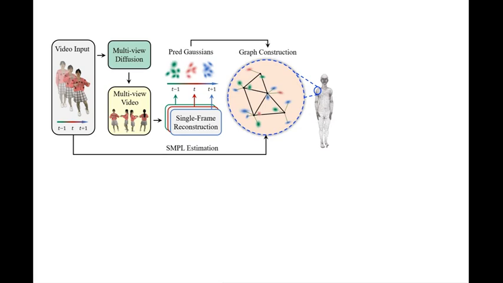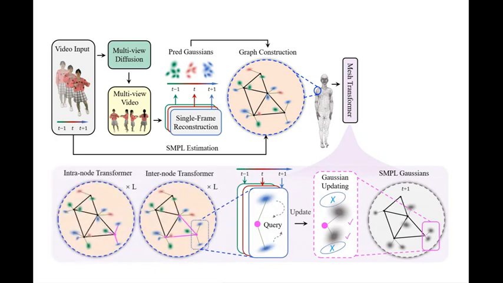On the graph architecture, we further propose two types of operations to cater to the temporal and spatial integration, respectively. As denoted in the pink edges, an intra-node transformer is proposed to gather information from all Gaussians from different frames to the SMPL vertex, and an inter-node transformer is used to pass information between nearby SMPL vertices. Thus, the SMPL vertex features integrate information from both the temporal and spatial axes.